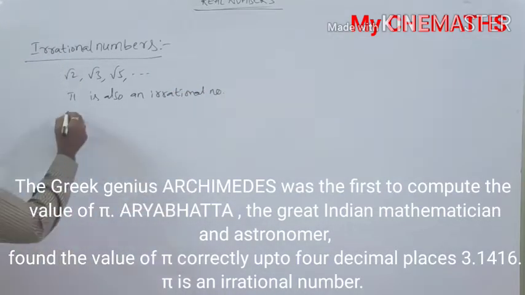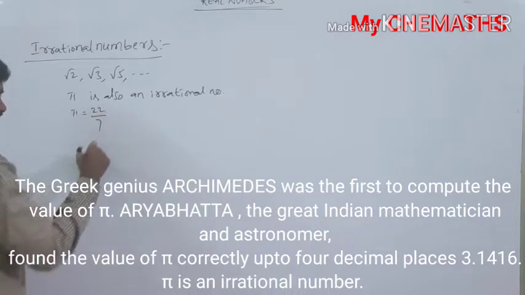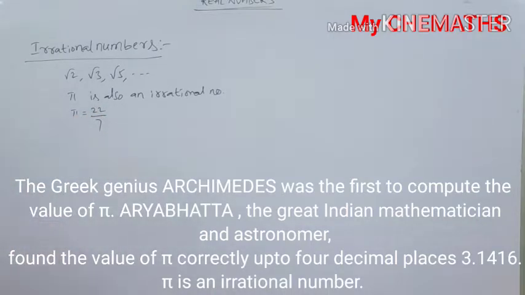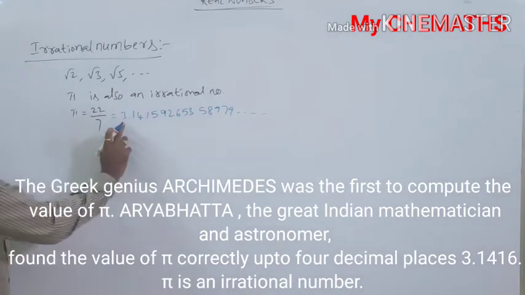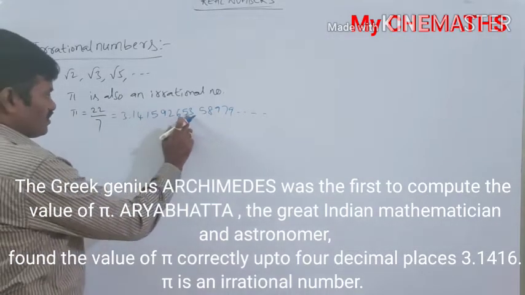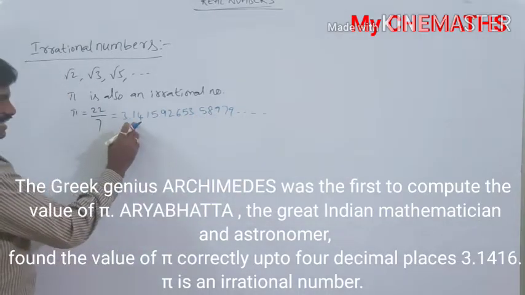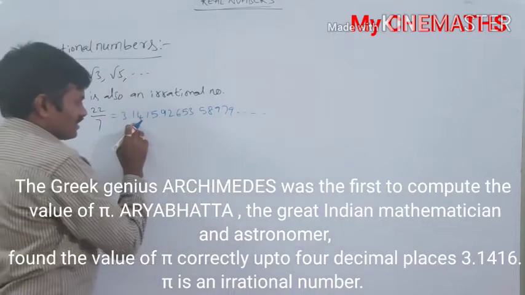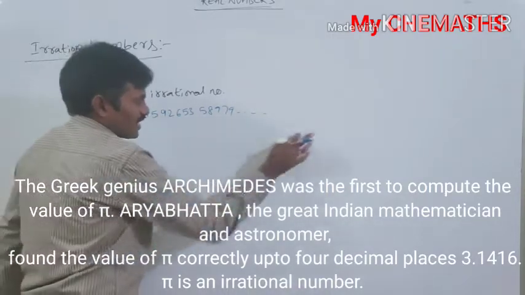How can you say that pi is an irrational number? For our calculation purpose, we consider it as 22 by 7. But in its decimal expansion, we get 3.14159265358979 and so on. Here, so on means there is no ending, that means non-terminating.